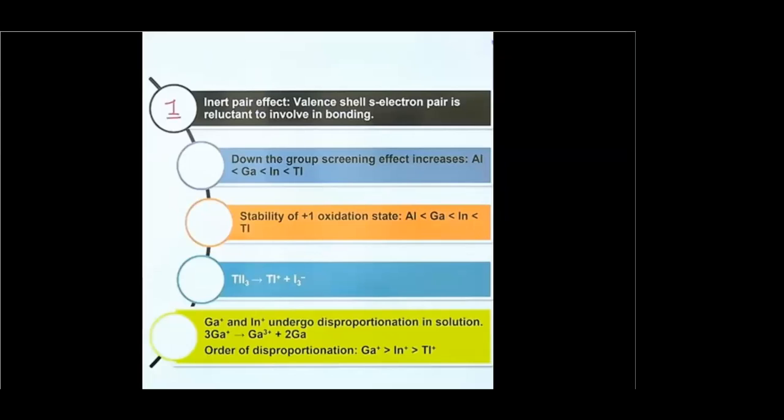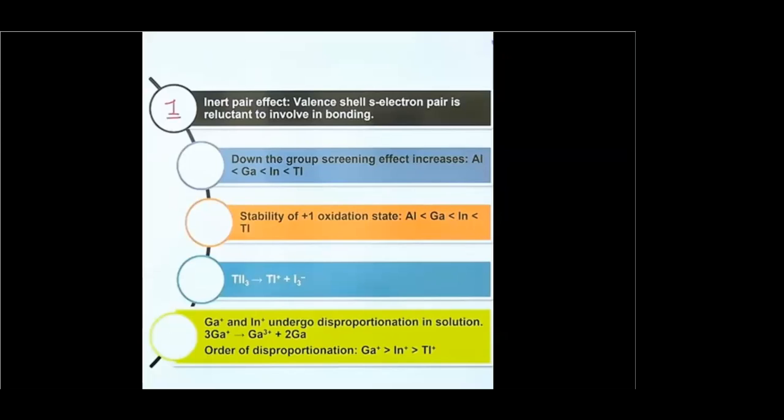Children, it was clear to you all what is inert pair effect? My voice is clear? Yes, ma'am. Yes. Yes, ma'am, your voice is clear. Inert pair effect, when we are talking, what was it? It is the reluctance of electrons of S subshell to take part in the bond formation.